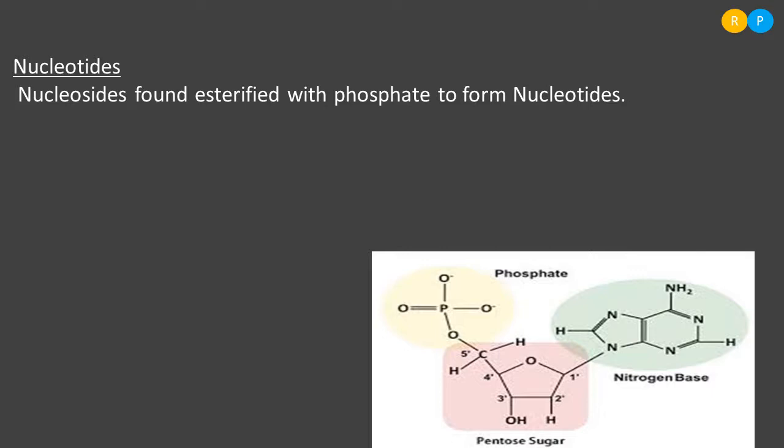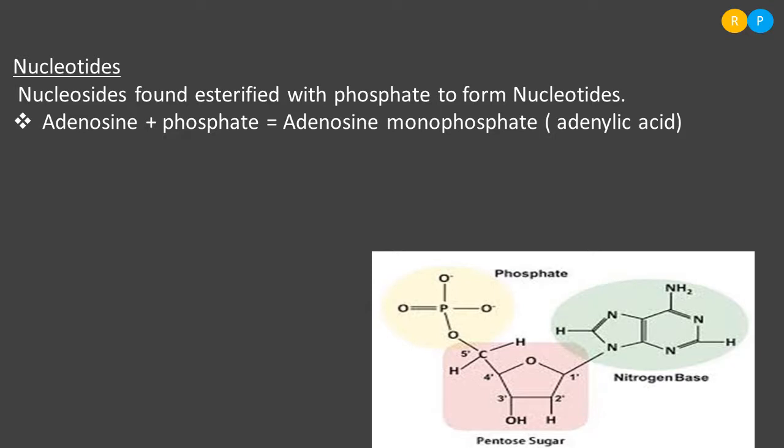So how actually does the nucleotide formation take place? When the nucleosides combine with phosphate, we are going to get different types of nucleotides, right? We have already discussed the nucleosides. Nucleosides are nothing but nitrogen bases plus sugar, right? Nucleotides are nothing but nucleosides plus phosphate. So let us study the first example of nucleotide.